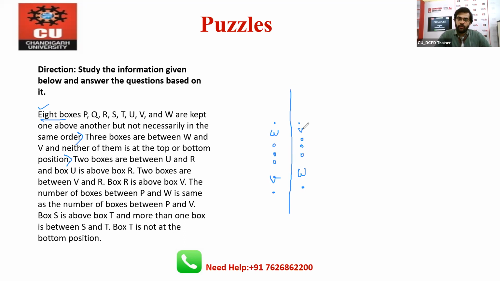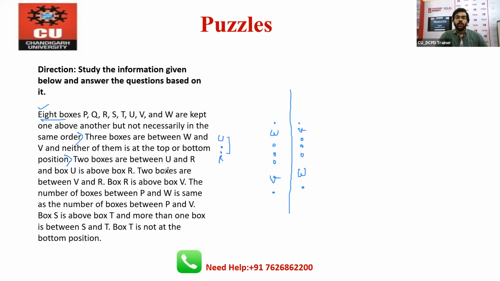Okay. This is also V. Now, 2 boxes are between U and R, and U is above box R. This is the situation. But right now we cannot fit this situation in the diagram, because we don't know where U will come, where R will come. But it is very sure that 2 boxes are between U and R, and U is above box R.